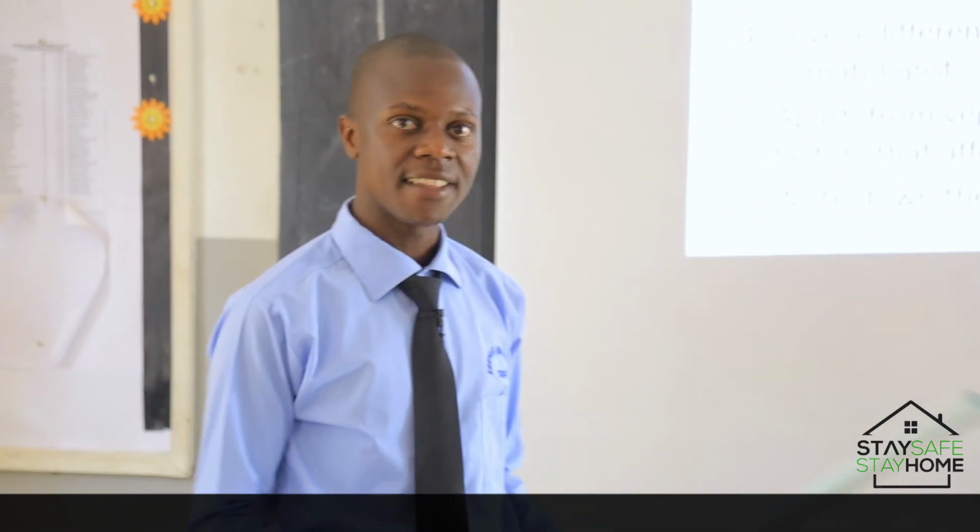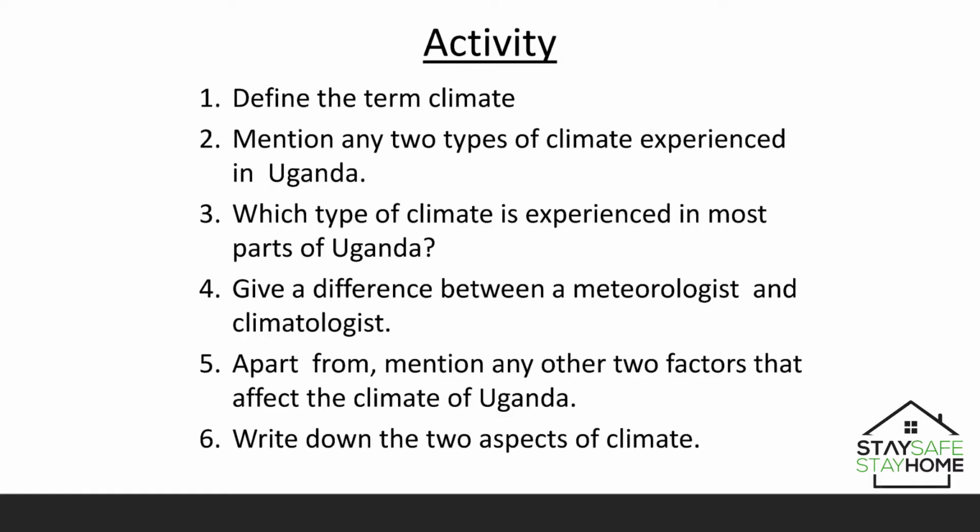And like in any other lesson, I have some activity for you here, okay? The first question says, define the term climate. The second question says, mention any two types of climate experienced in Uganda. Which type of climate is experienced in most parts of Uganda? Remember our map, that climate that covers the biggest part. Question 4, give a difference between a meteorologist and a climatologist. Question 5, apart from vegetation, mention any other two factors that affect the climate of Uganda. 6, write down the two aspects of climate.